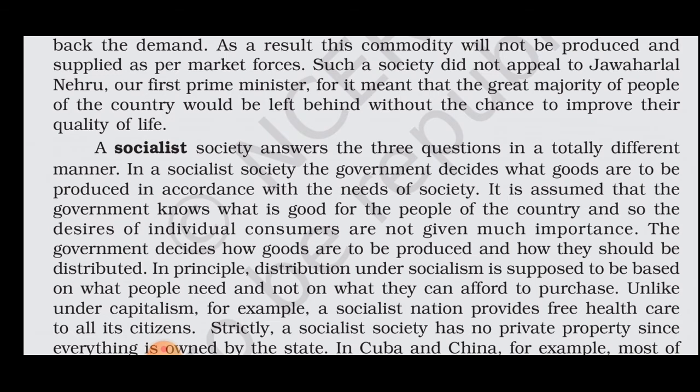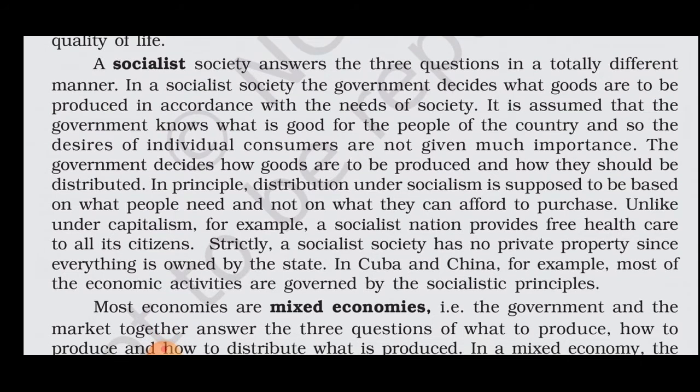A socialist society answers the three questions in a totally different manner. In a socialist society, the government decides what goods are to be produced in accordance with the needs of society. It is assumed that the government knows what is good for the people of the country, and so the desires of individual consumers are not given much importance.